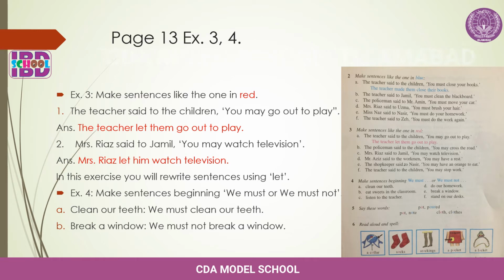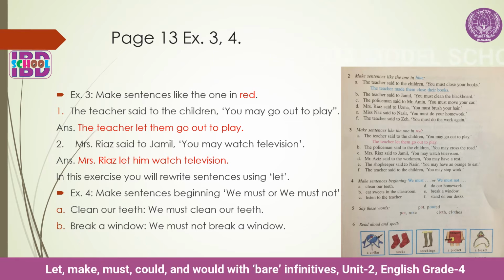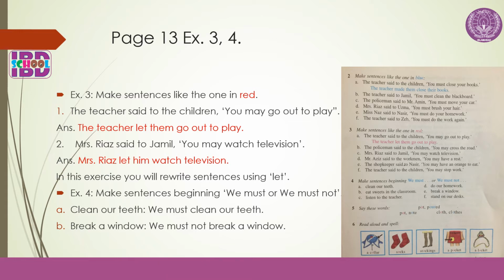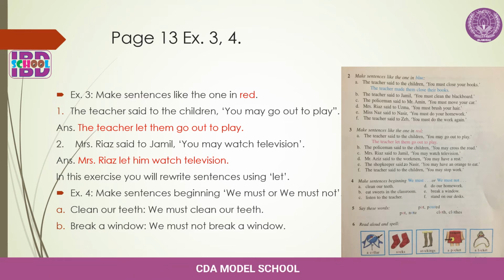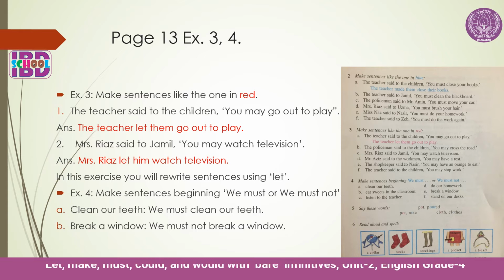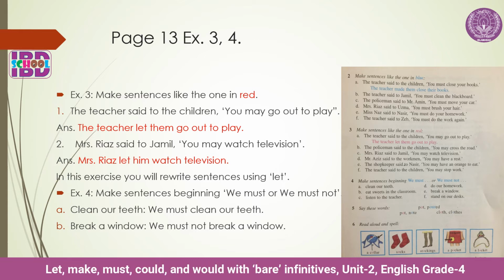On page 13, there is exercise 2, make sentences like the one in blue. In this exercise, you will rewrite the sentences using made. For example, the teacher said to the children, you must close your books. The answer is the teacher made them close their books. Here you will use made, and instead of children you will use a pronoun them, and you will omit you must and make a sentence: the teacher made them close their books. The teacher said to Jamil, you must clean the blackboard. The teacher made him clean the blackboard.